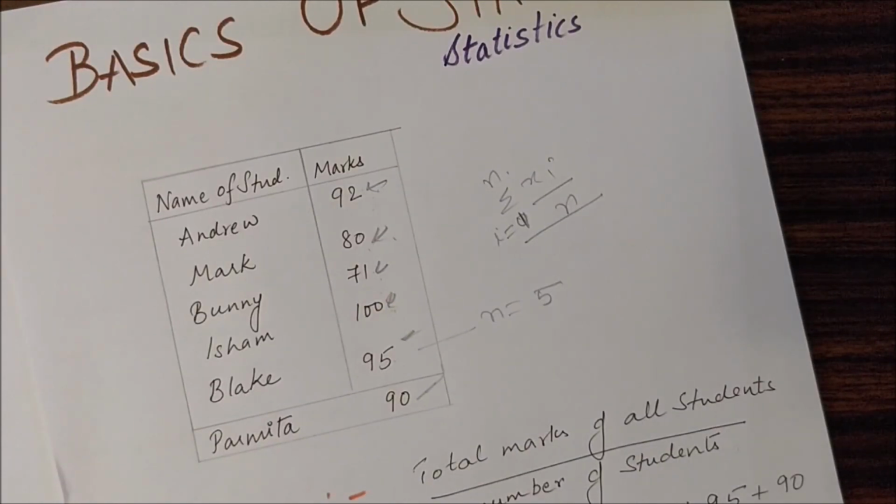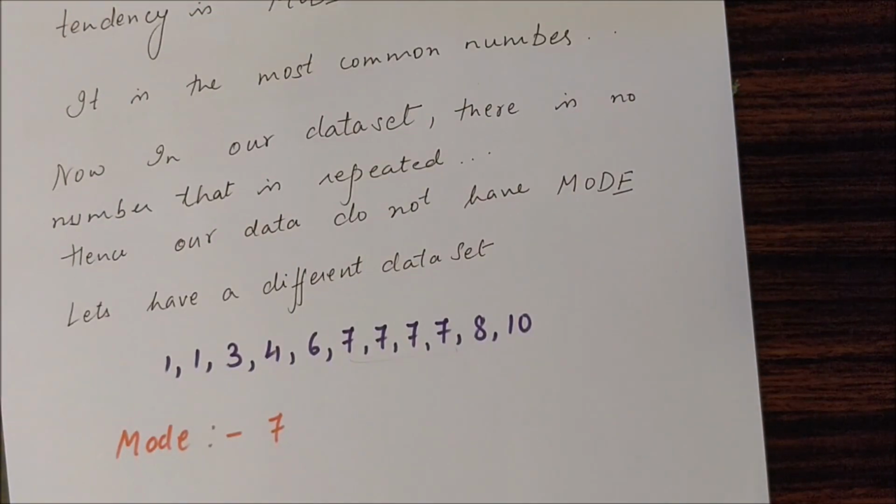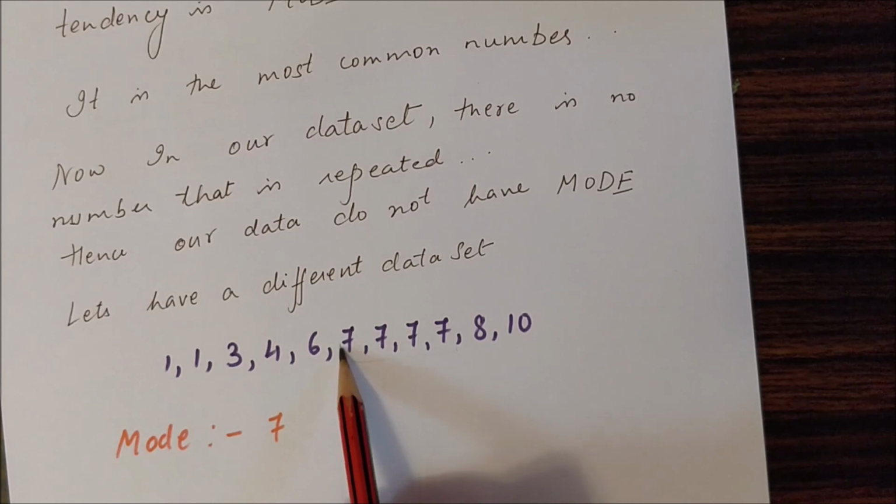For example, in our own data, we cannot find a single number which is repeated. Therefore, our data set does not contain any mode. But let's have some different data like 1, 1, 3, 4, 6, 7, 7, 7, 7, 8 and 10. In this data, we can have the mode as 7. This is the highest repeated number.